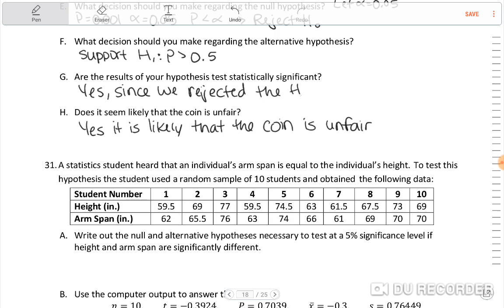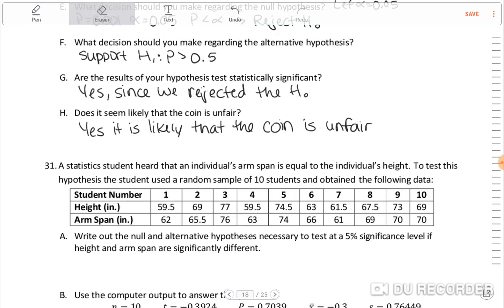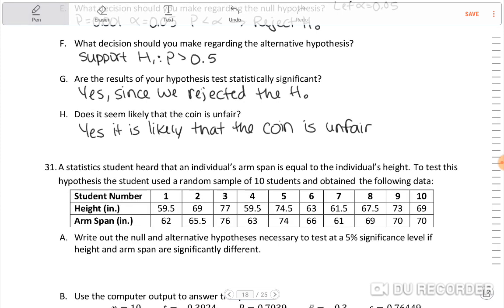That J looks ridiculous. Oh my gosh. Let's try this again. Better. Okay. Let's see here.